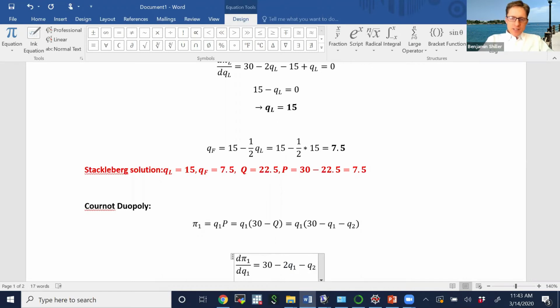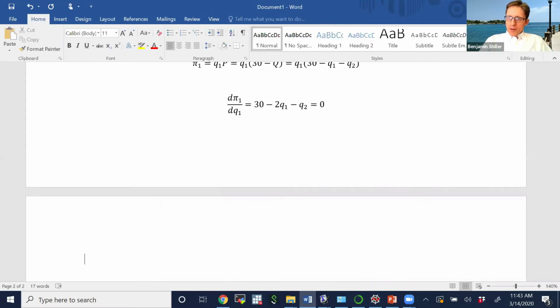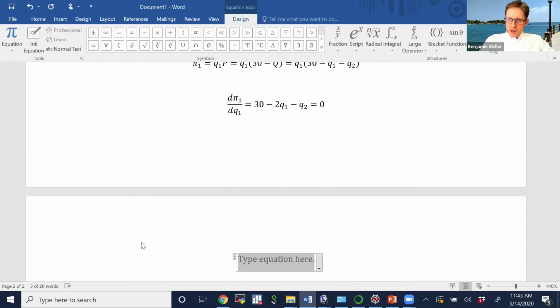And again, when we're solving these problems, we always set the derivative equal to 0. So what variable are we solving for? Well, we're trying to figure out what firm 1 will do. We wrote down its profit function and took the derivative with respect to q1, so we're going to solve for q1 as well. If I skip a couple steps, what we get is that q1 is equal to 15 minus 1/2 times q2. So this is firm 1's reaction function.